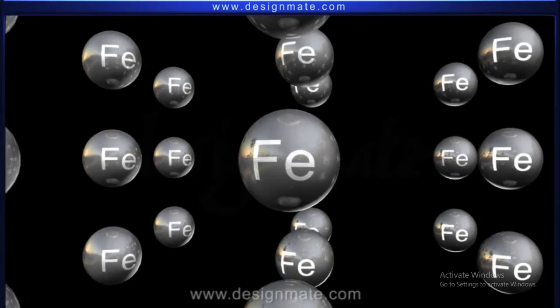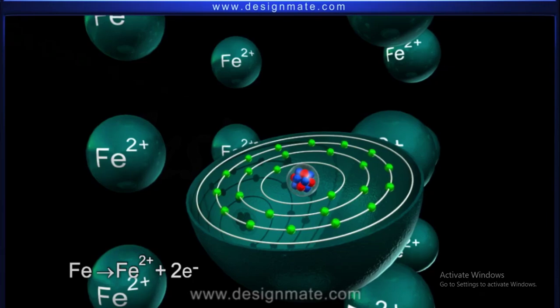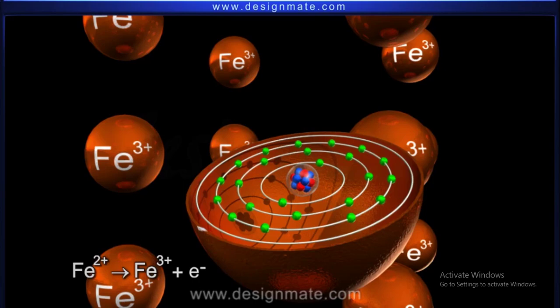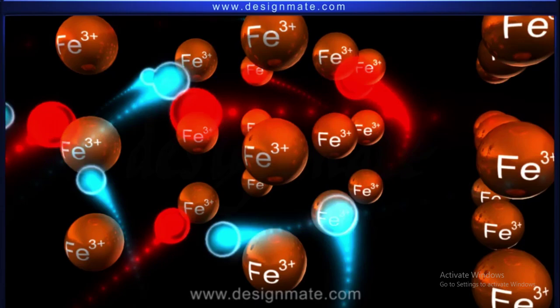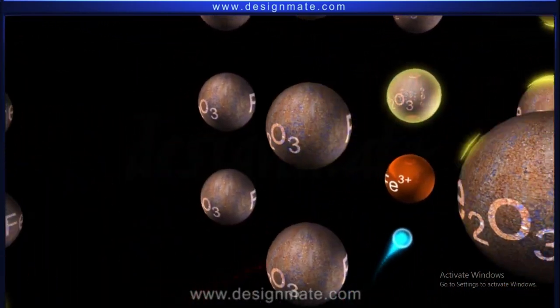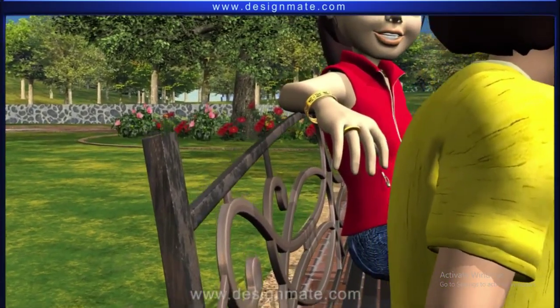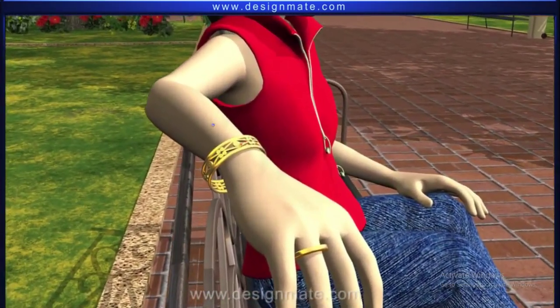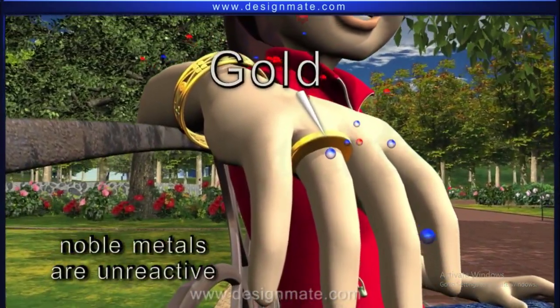When iron comes in contact with air, iron atoms become oxidized by losing 2 electrons to form Fe2+ ions, which further give up an electron to form Fe3+ ions. These ions combine with oxygen and water vapor from the air, forming the brown ferric oxide, which is more commonly known as rust. Almost all metals undergo corrosion except the noble metals such as gold, which do not corrode as they are mostly unreactive.